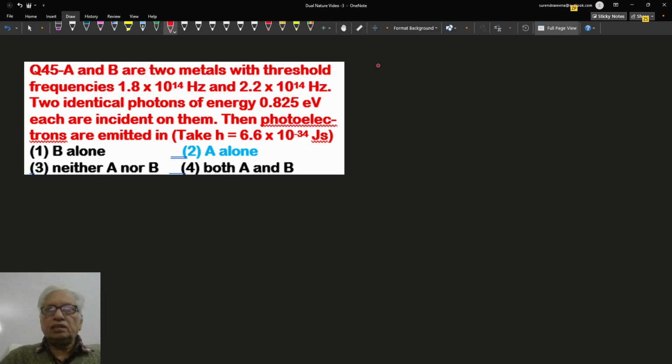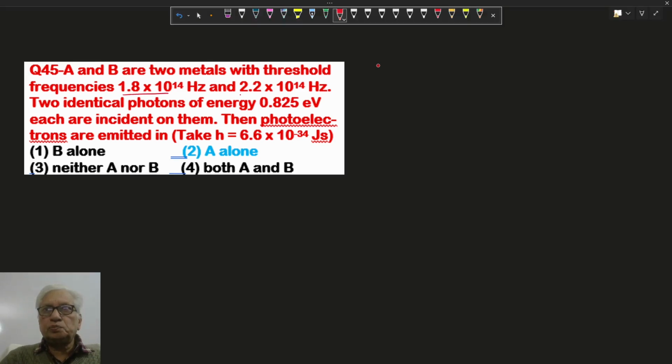Material A and B are having threshold frequency 1.8 into 10 power 14 and 2.2 into 10 power 14. Identical photons of energy 0.825 electron volt are incident on them. Then photoelectrons are emitted in A or B? We have to find, energy equal to h nu.